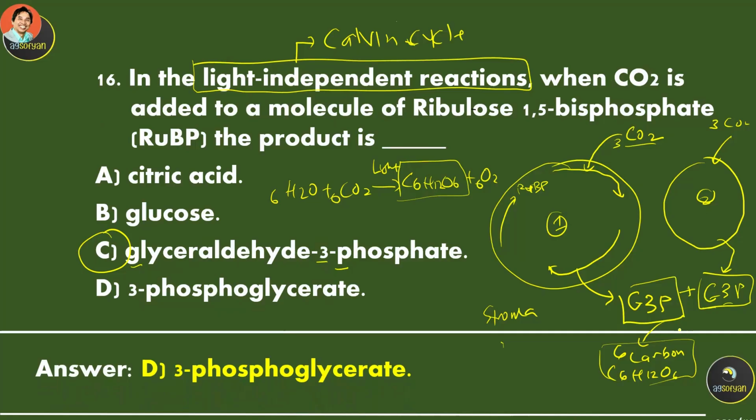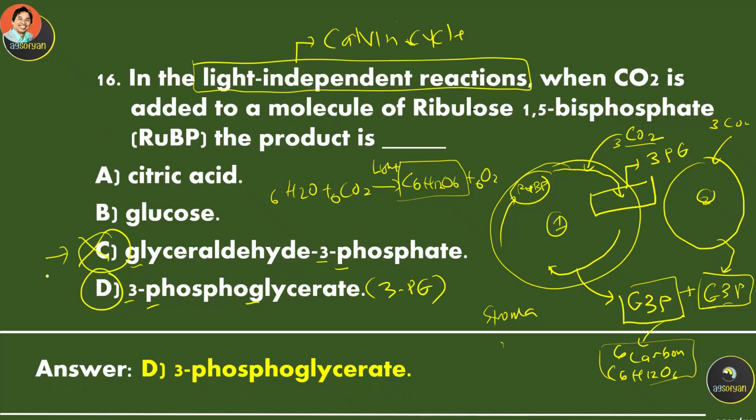Oh, I'm sorry, this is the final product, but when carbon dioxide is added to RuBP, there's going to be an intermediate product over here. It's called 3PG, 3-phosphoglycerate. Okay, so this should be the answer, not this one. I'm sorry, this is the final product.